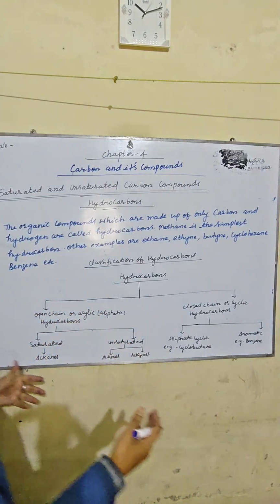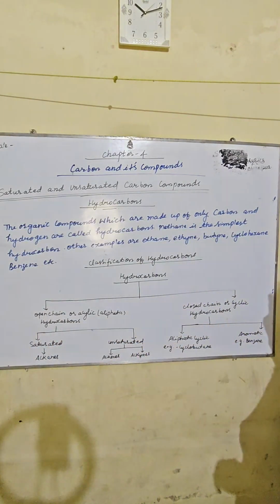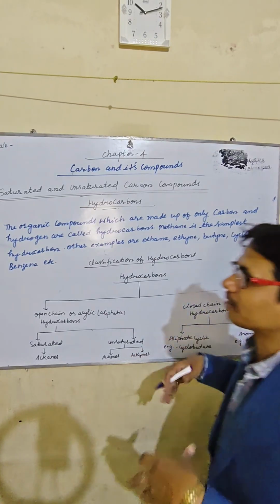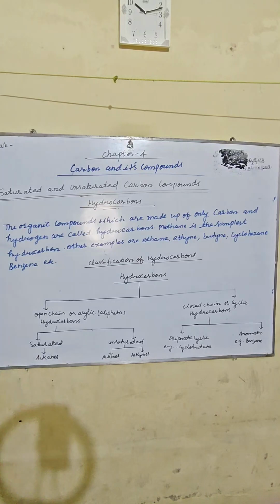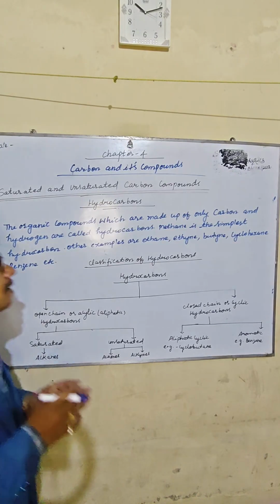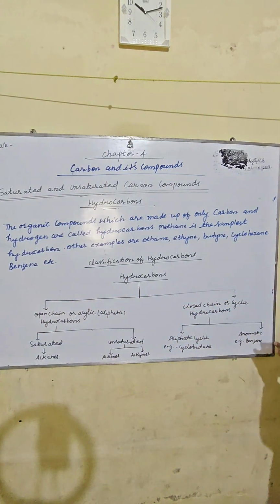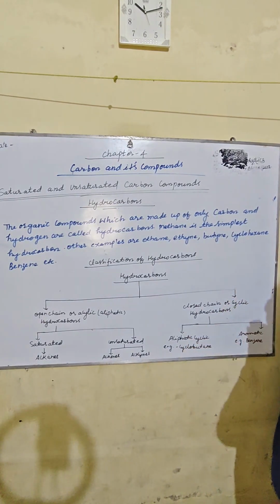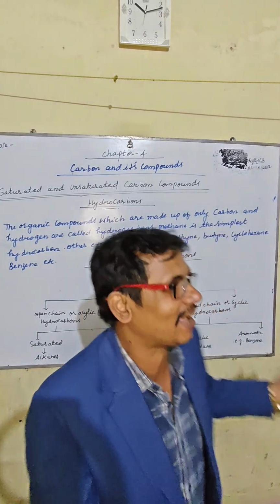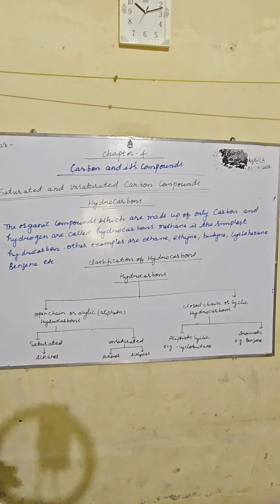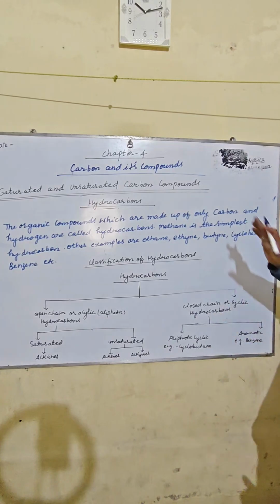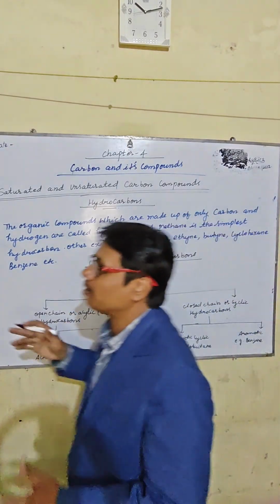So what is a hydrocarbon? The organic compounds which are made up of only carbon and hydrogen are called hydrocarbons. That is, only the compounds in which carbon and hydrogen are present are called hydrocarbons. Methane is the simplest hydrocarbon. Other examples are ethane, ethyne, butane, cyclohexane and benzene. So my dear students, this is all about the saturated and unsaturated carbon compounds.